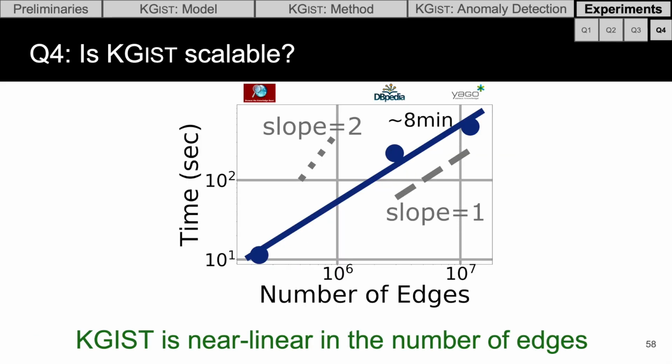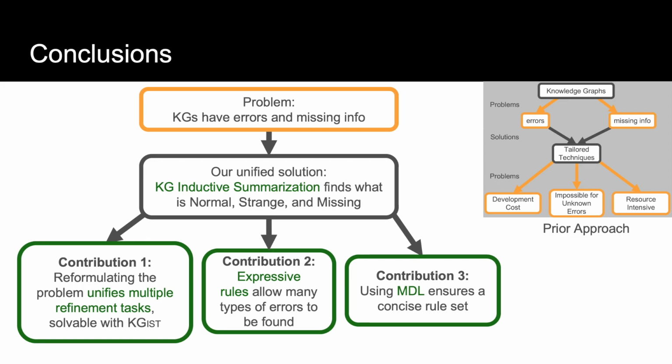Our final research question is whether KGIST is scalable, and running it on 3 different graphs, we observe that KGIST is near linear in the number of edges. In conclusion, in order to address the errors and missing information prevalent in knowledge graphs, we introduce a unified solution, knowledge graph inductive summarization, and this finds what is normal, strange, and missing in a knowledge graph.